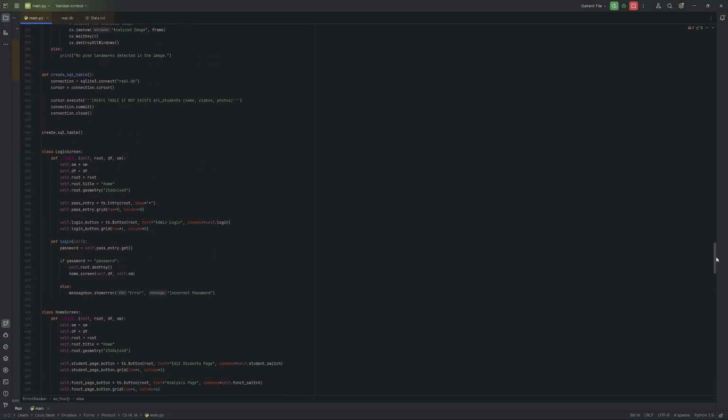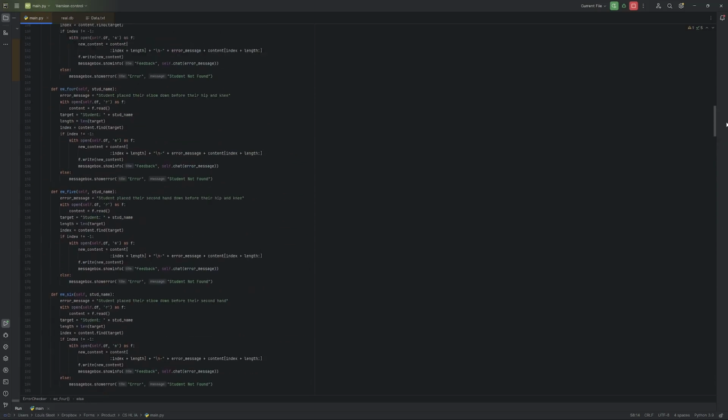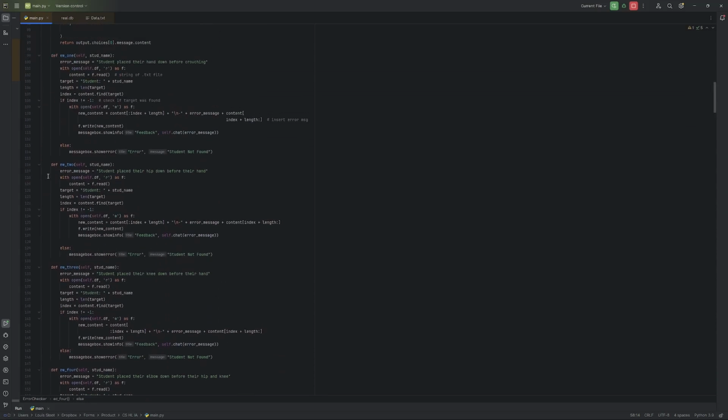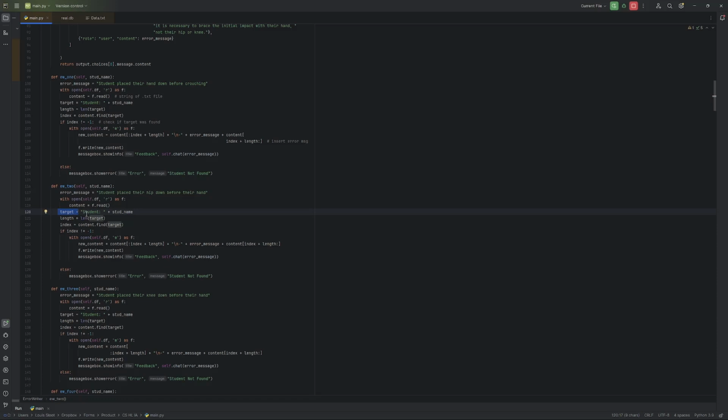Lastly, I named all variables and data structures logically. We see in my error writer class, there is a variable like target, which is what the method is searching for in the text file where it will slice, length, which is the length of target, index, which is where the target is found, etc.